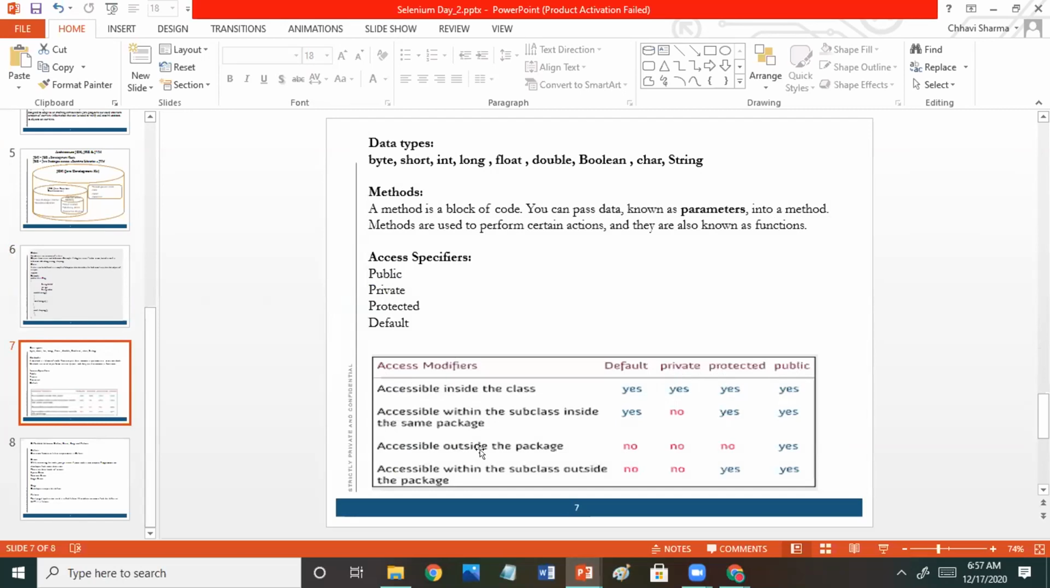Okay, accessible outside the package? No, only public can be accessed outside the package. Accessible within the subclass outside the package? Only protected and public can be accessed within the subclass outside the package. Clear?